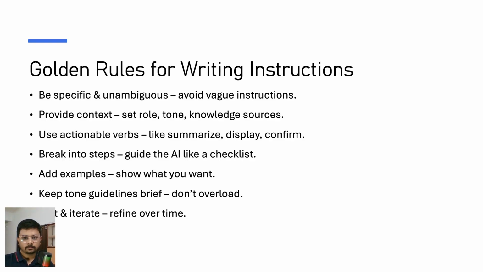So tone is a very important thing because it depends on the context, the role, and the tone. If you are building an agent that is just a Q&A agent, let's say, based on knowledge sources, it gives answers to the user. So every agent is not the same, right? Sometimes you build an agent that should have a friendly conversation with the users who are interacting with it, right?